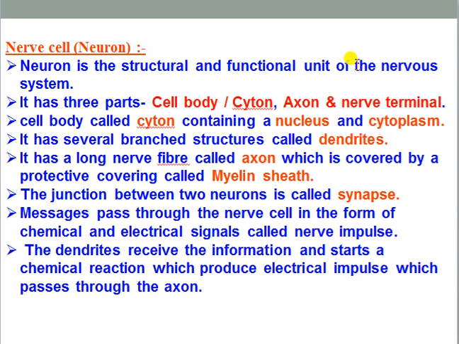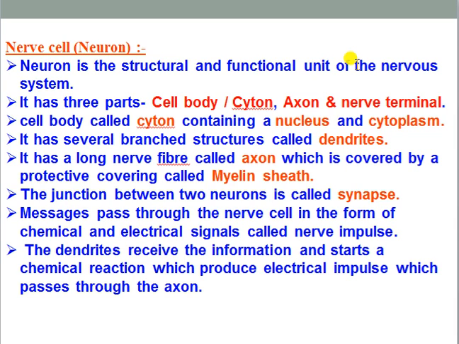Out of these three parts, keep it in your mind, the first part, that is the cell body or cyton, contains a nucleus as well as the cytoplasmic portion inside it. And keep it in your mind, this cyton contains various cytoplasmic or protoplasmic processes, and those branchings are commonly known as dendrons first of all, and those dendrons are again further divided into smaller, more minute branches. Those are commonly known as dendrites.